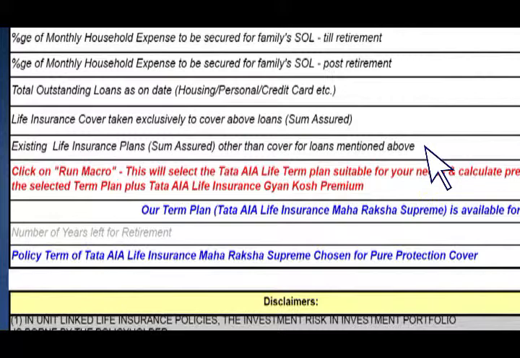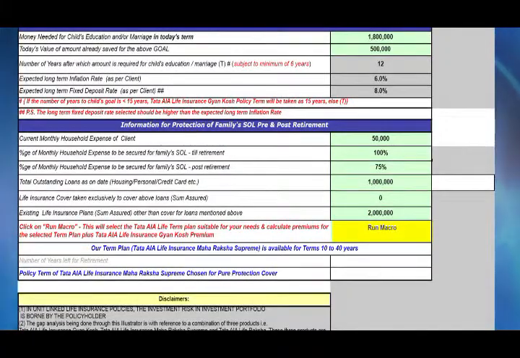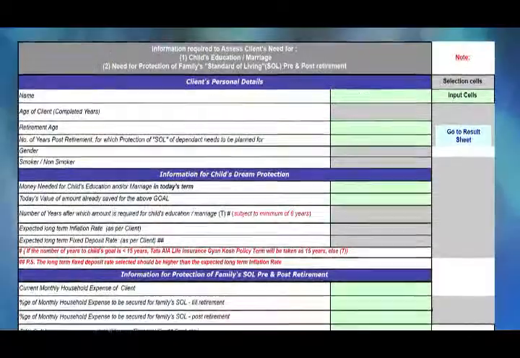Sure. The next question is, existing life insurance plan sum assured other than cover for loans mentioned above. What is the total sum assured under all the life insurance policies you have put together? I think around 20 lakhs. 20 lakhs you have? Yes. Sure. So here we'll type 20 lakhs. So now we have taken all the information. So let me review the information.